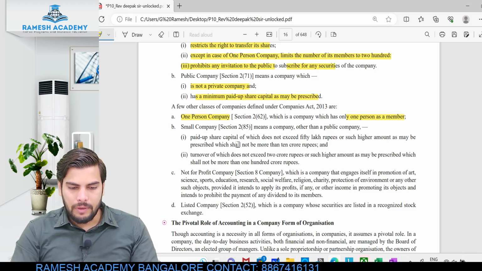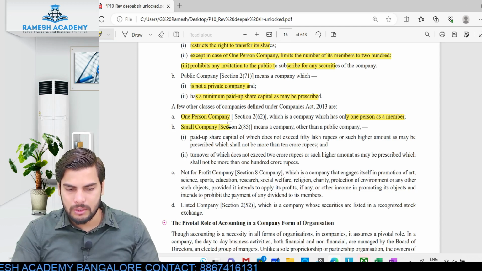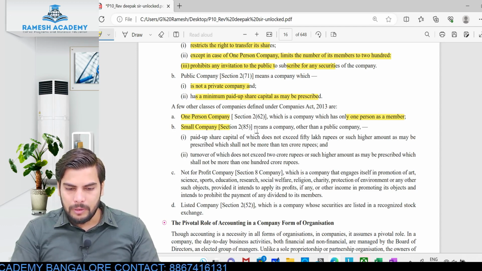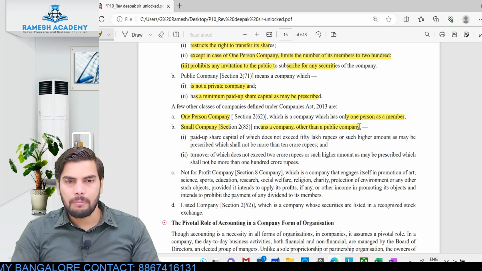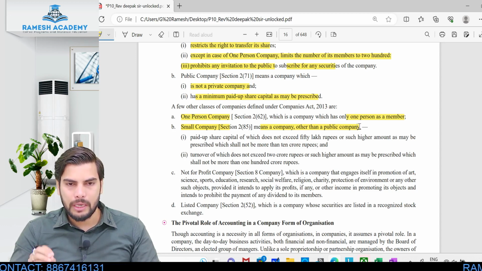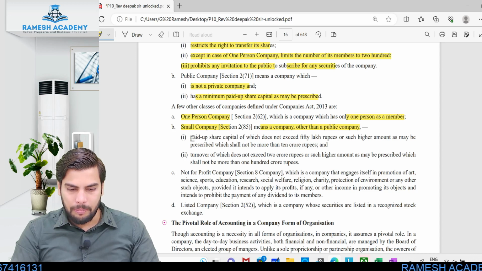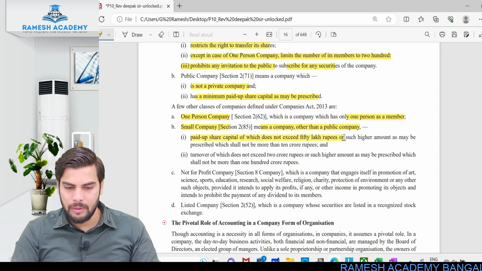Okay, so then we have got small company. Important again, so understand this particular statement carefully. Small company means a company other than public company. First point to remember is small company. A public company can never be treated as small company. Small company means a company other than public company wherein the paid up share capital does not exceed 50 lakh rupees or such higher amount as may be prescribed, which shall not be more than 10 crore rupees.